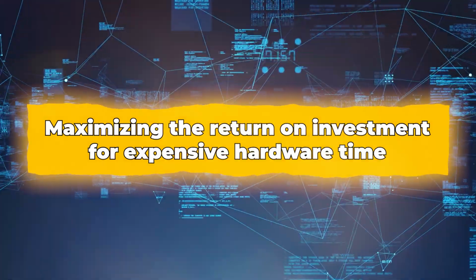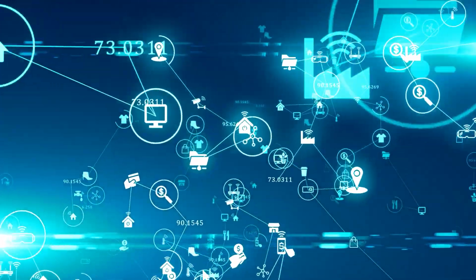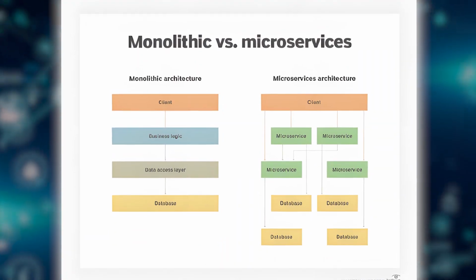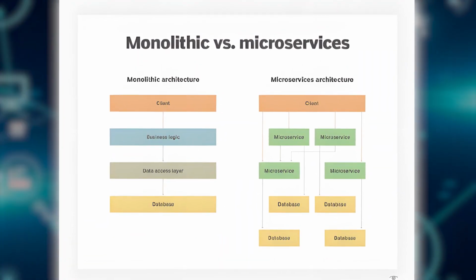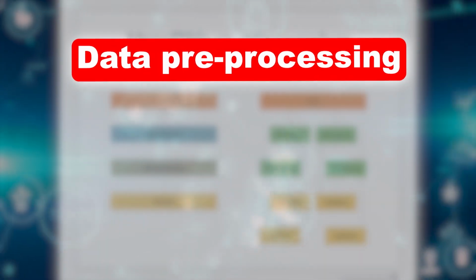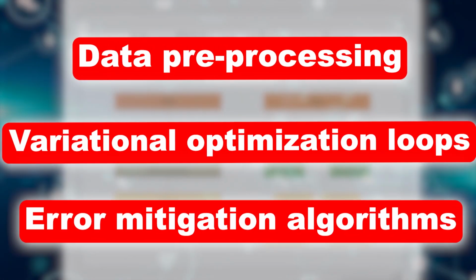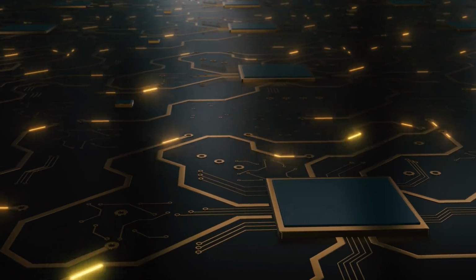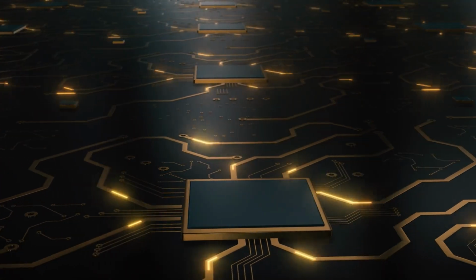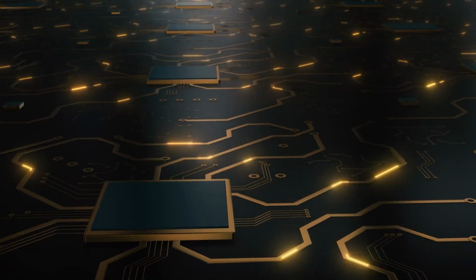A core component of this strategy is the shift toward hybrid microservices. In a quantum DevOps model, we containerize classical logic, such as data preprocessing, variational optimization loops, and error mitigation algorithms, while establishing a persistent, low-latency bridge to the quantum backend. This requires a rethink of container orchestration.